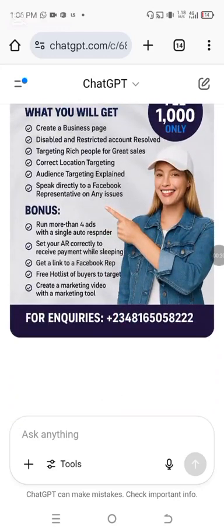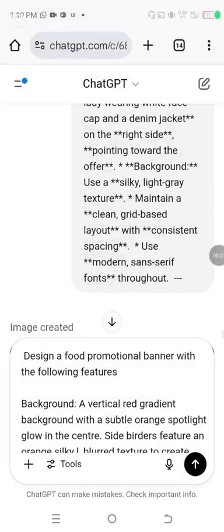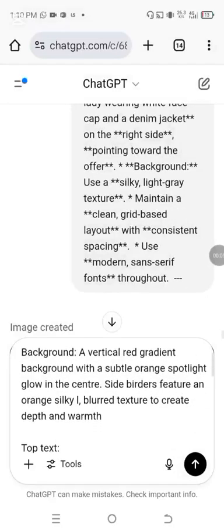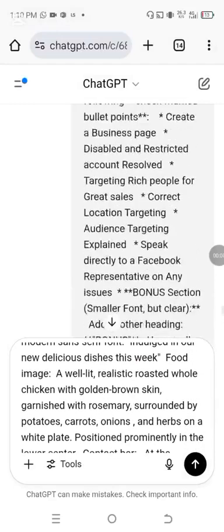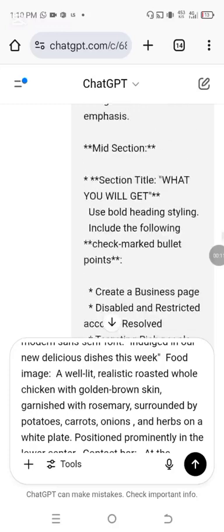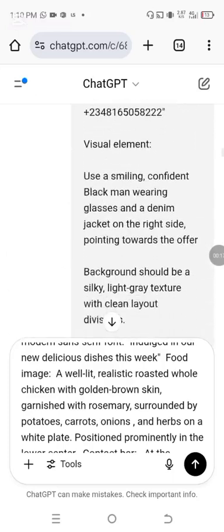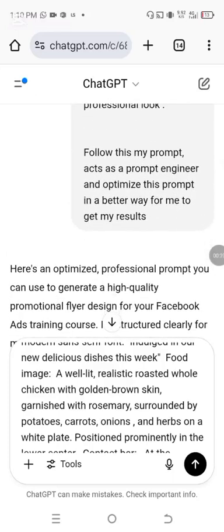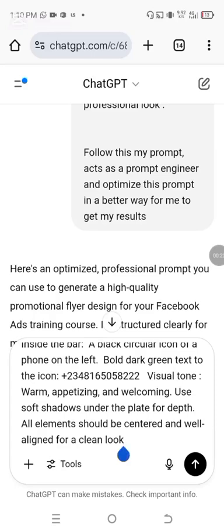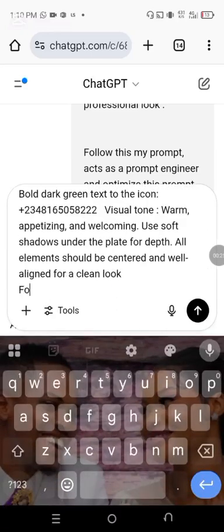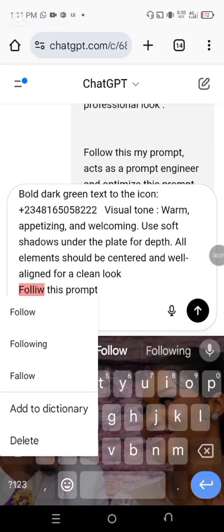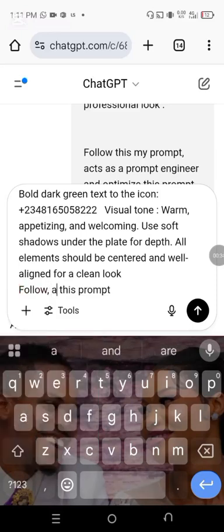Okay, just loaded. All right, now can I show you another? The way I generated that food: I designed a food promotional banner with the following background, and so on. So let's instruct ChatGPT to create something from it. Now how do we do it? Clean look. Just enter. Follow this prompt.